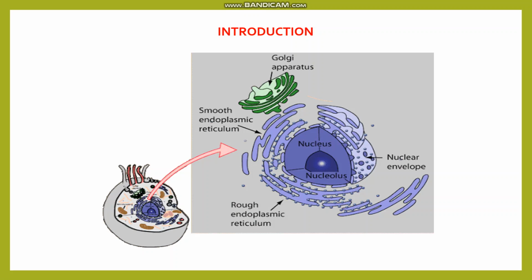In 1945, Porter, Claude and Fullam first observed the presence of a network or reticulum-like structure in the cytoplasm of thinly spread cultured cells. This network was concentrated in the endoplasmic region of the cell more than in the ectoplasm. That's why it is called endoplasmic reticulum. Reticulum means network, endoplasmic means in the endoplasm. So it covers 50% of the region of the cell.